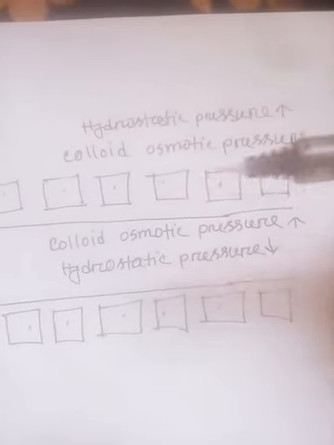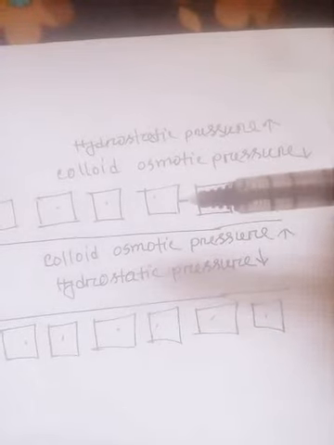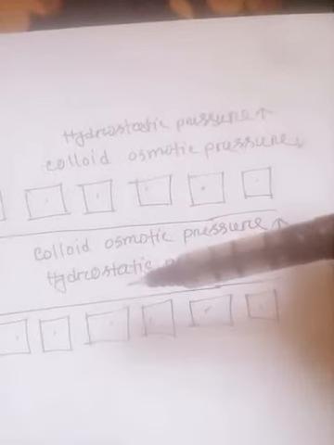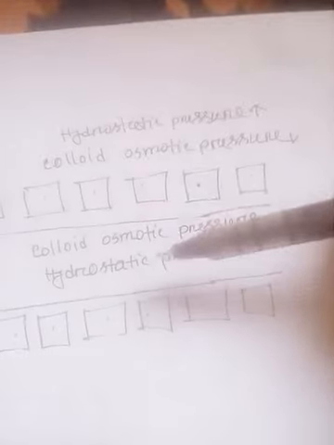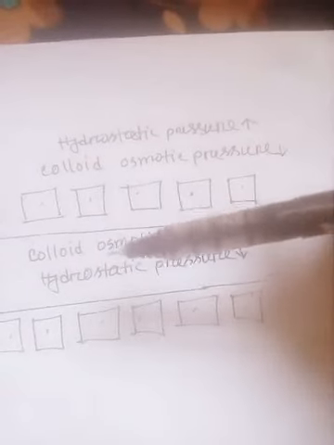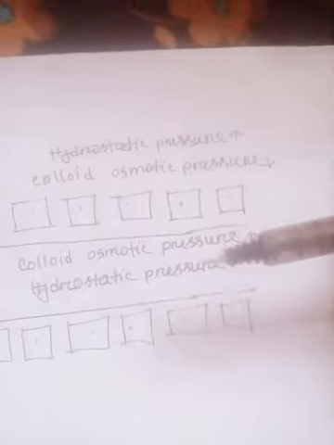There are various causes of formation of edema. One of them is vascular disease, either venous obstruction or arterial dilatation, and then acute or chronic renal failure. And protein energy malnutrition. Why protein energy malnutrition? If there is decreased dietary protein, then there is decreased protein in the plasma, so plasma protein is less in the blood, so the colloid osmotic pressure tends to fall inside the vessel.